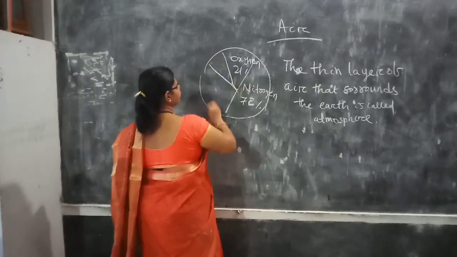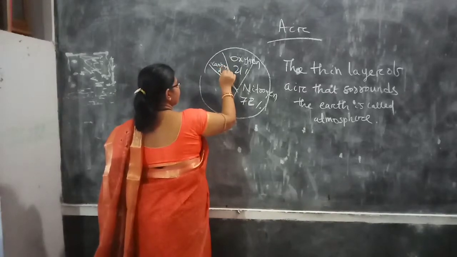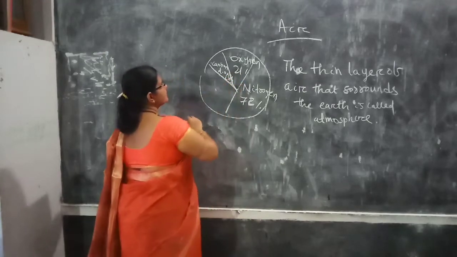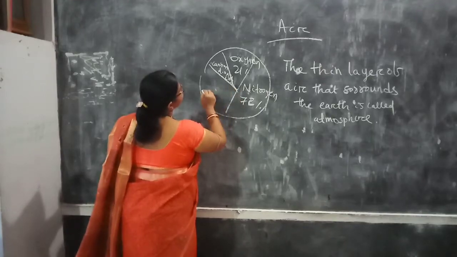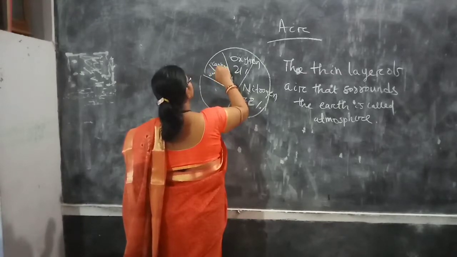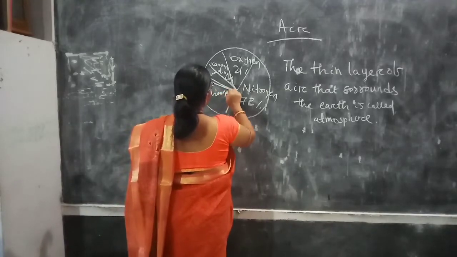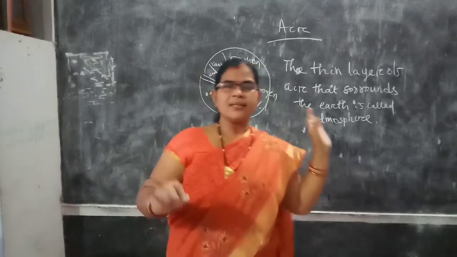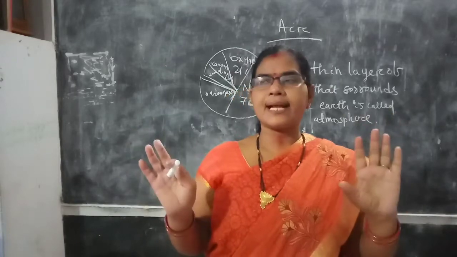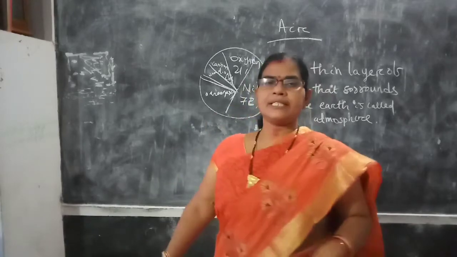Next is carbon dioxide, carbon monoxide, and other gases like neon, krypton, argon. This pie chart we can make properly at your home to understand the proportion or the amount of different gases in the atmosphere.